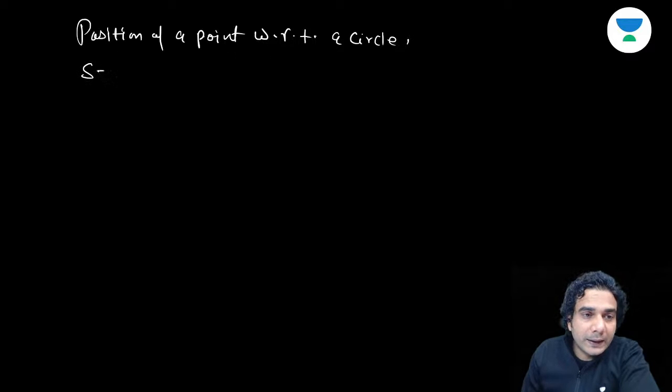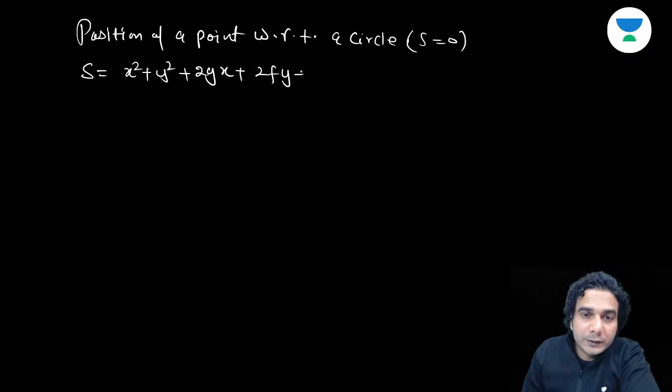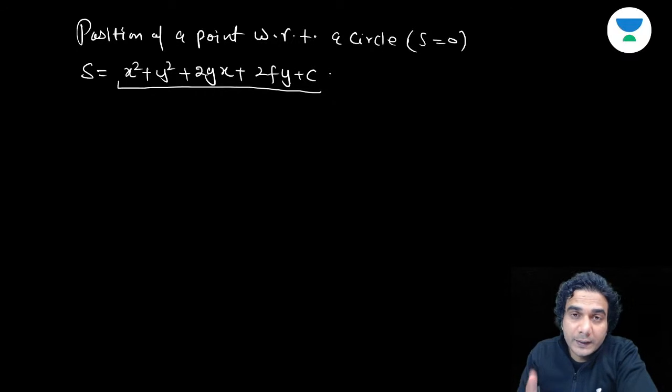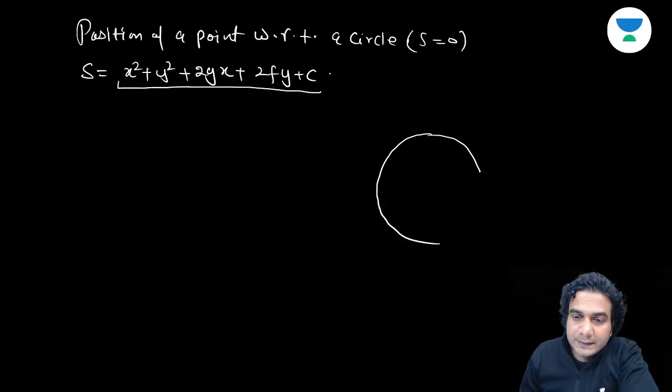Equation of circle S is equal to 0, where S is x square plus y square plus 2gx plus 2fy plus c. This is our S. You can see the coefficient of x square and the coefficient of y square in S is 1, positive. So if a point is inside, you can easily see that,